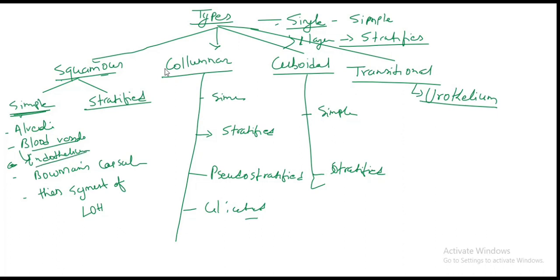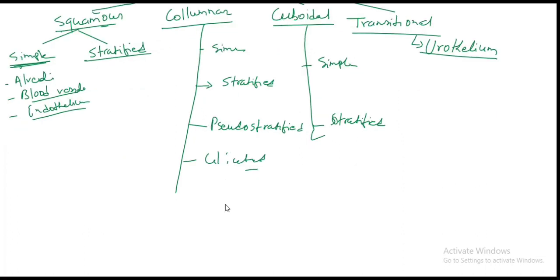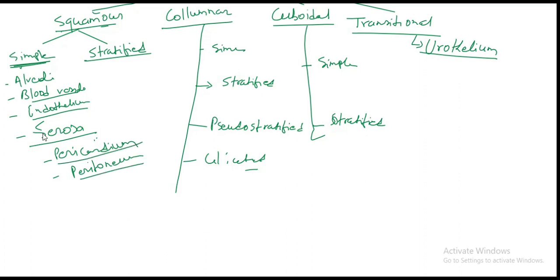Another place is serosa, that means pericardium and peritoneum. Many times questions are asked about the peritoneum and the pericardium. So again revise it: simple squamous epithelium is found in the alveoli, blood vessels, where endothelium, serosa, where pericardium, peritoneum.